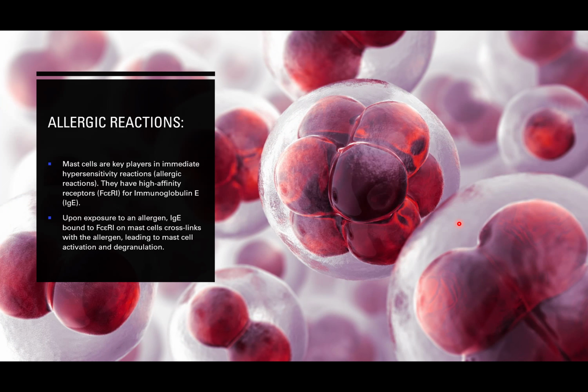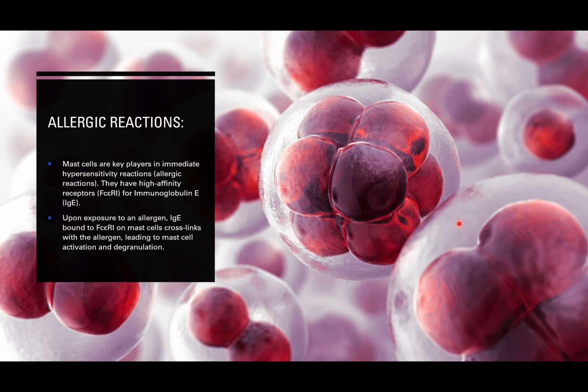In allergic reactions, the mast cells are key players in immediate hypersensitivity. They have a high affinity for immunoglobulin E. Usually, on exposure to an allergen, immunoglobulin E will be bound to the mast cells. Because the allergen enters, the immunoglobulin will be bound to the mast cell and cause the mast cells to produce histamines and cause the inflammatory response via activation and degranulation.